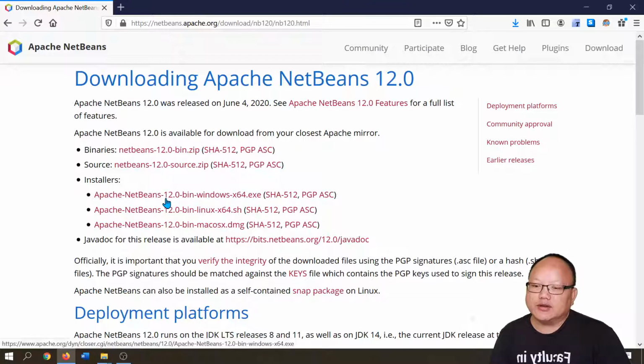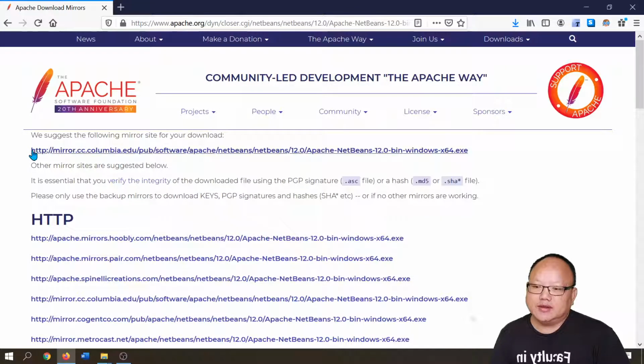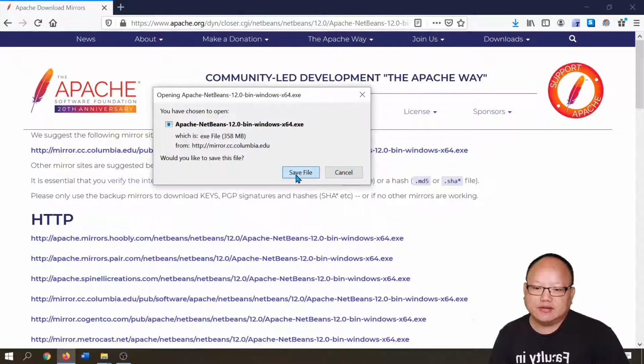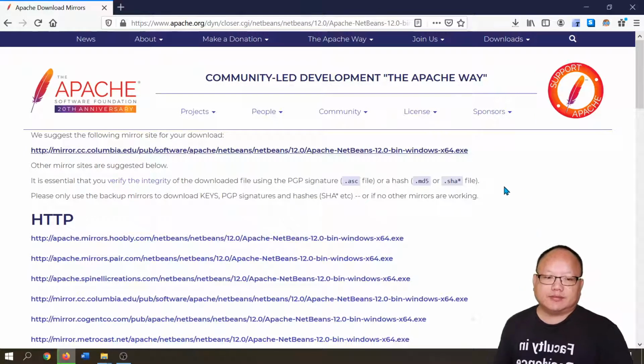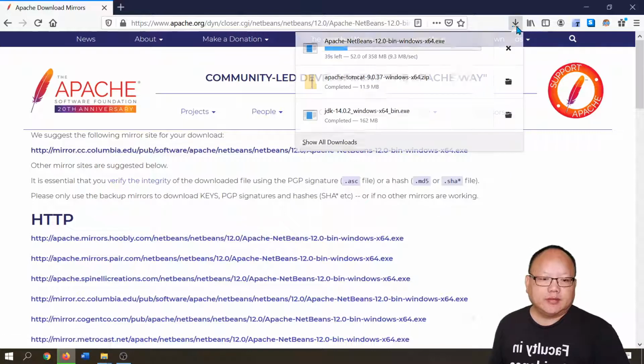I actually want to install using the installer so that way I can uninstall later if I want to. So I'm going to download. It's going to present you a bunch of lists. We're just going to pick the default, the suggested mirror. Okay, so it's downloading.